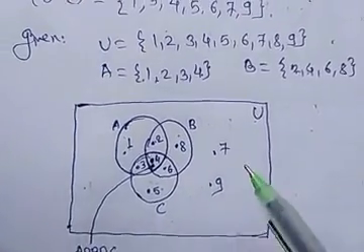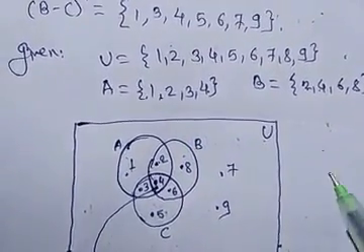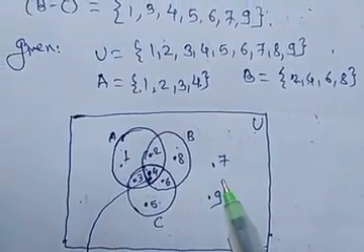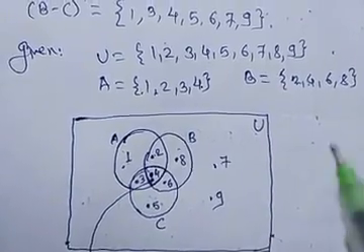These two elements are outside of A, B and C, which will be in the complement of A union B union C.